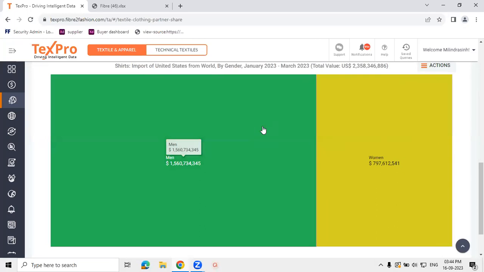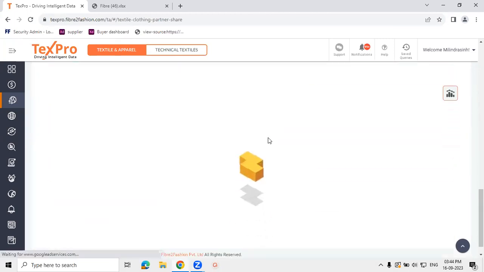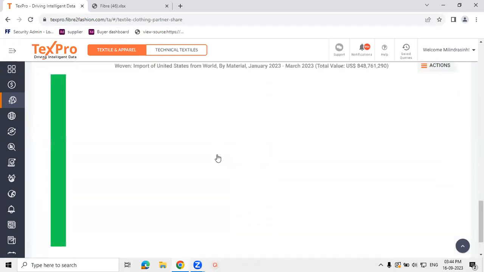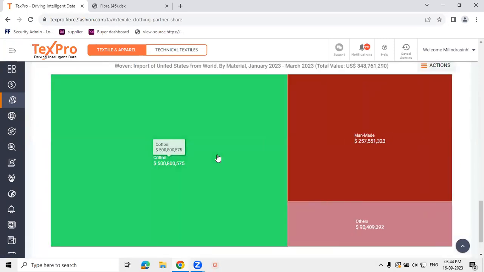This gives us the breakup of shirts imports of US by gender type. We can see that the men's category is slightly better performing as compared to the women's category. Under the men's category shirts, we can see that woven type is the most preferred one. And in the woven type of men's shirts, we can see that cotton type is the most preferred one.